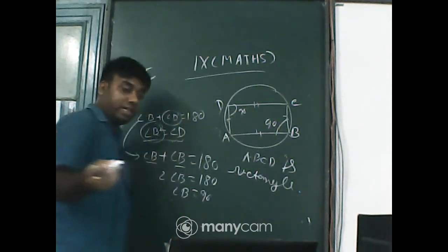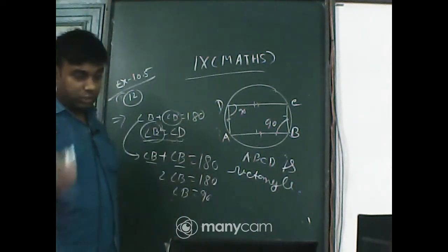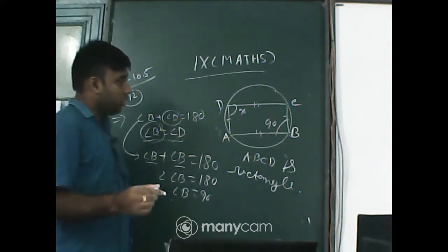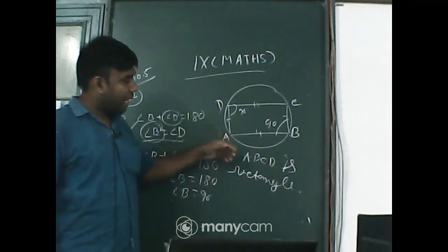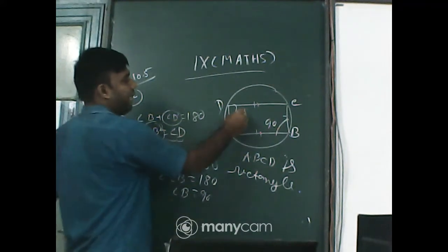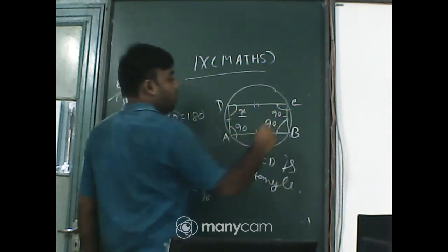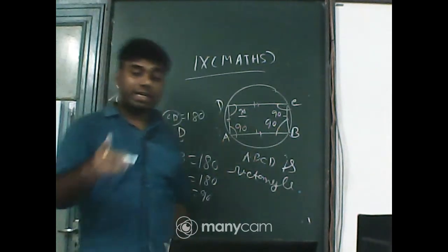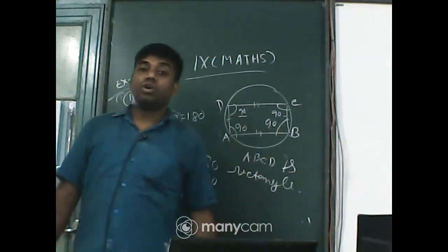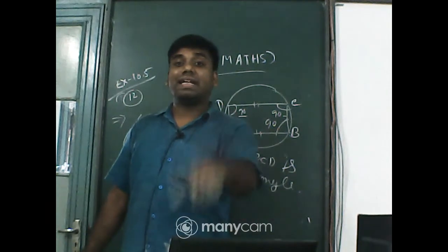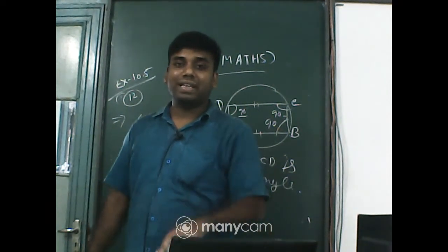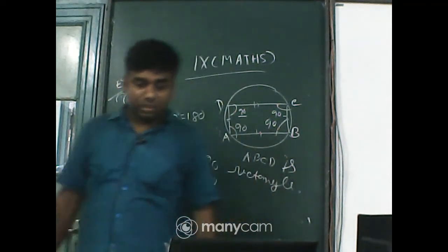Now, we have already said that adjacent angles are supplementary. So as one angle is 90 degrees, the adjacent angle will also be 90 degrees. So a parallelogram, listen, a parallelogram having all angles 90 degrees. It means it's a...